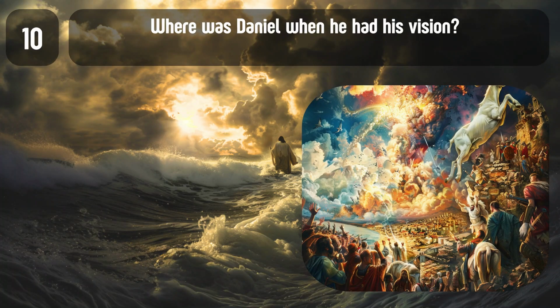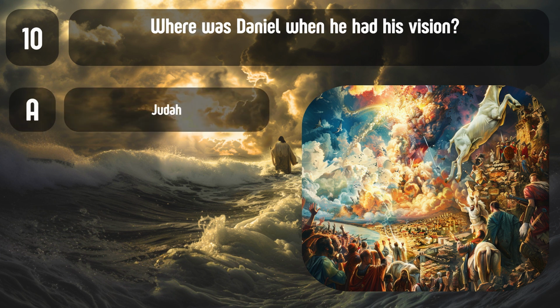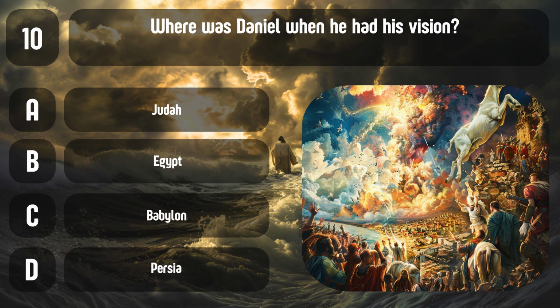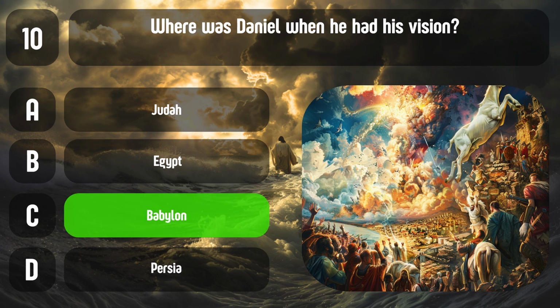Question 10. Where was Daniel when he had his vision? A. Judah. B. Egypt. C. Babylon. D. Persia. Correct answer, C. Babylon. Daniel had his visions while living in Babylon.